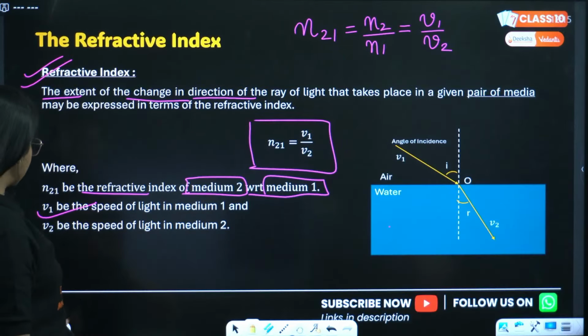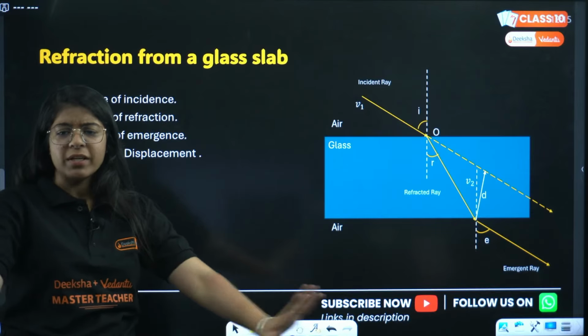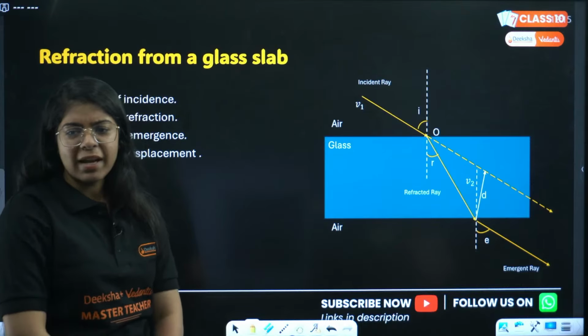Let's move on to the next. We are done with refractive index. Next we have refraction from a glass slab. We all know it. It is very easy, right?